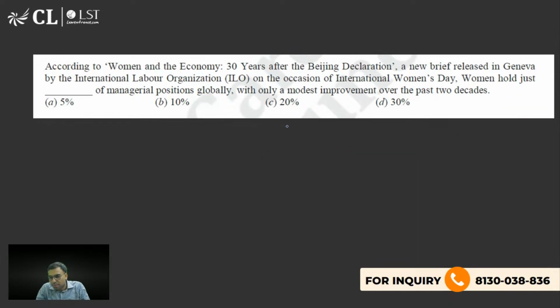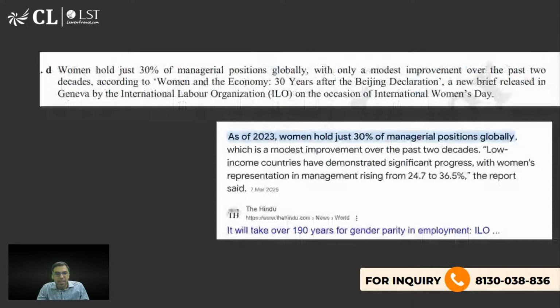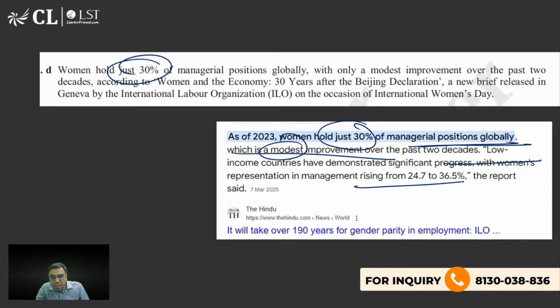Yes, the right answer is D, 30%. Yes, so Sampath, you're right. Srishti Swarup, D is the right answer. Women hold just 30% of managerial posts globally. थोड़ा सा improvement हुआ, modest improvement is there, we have seen.